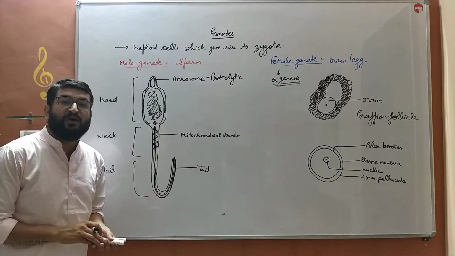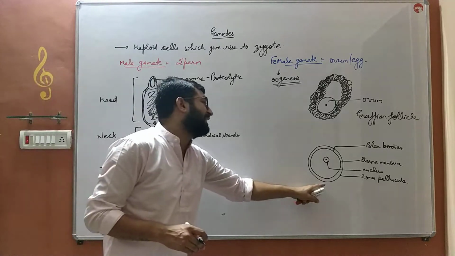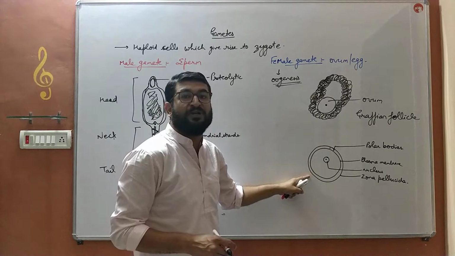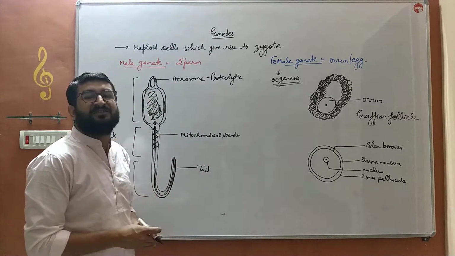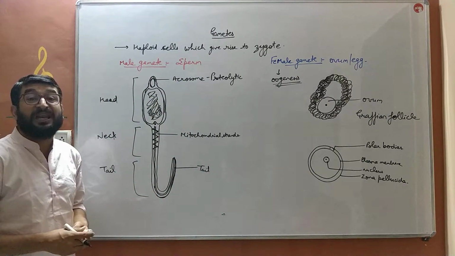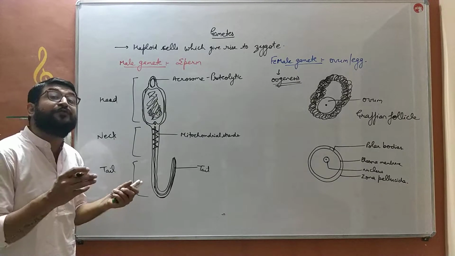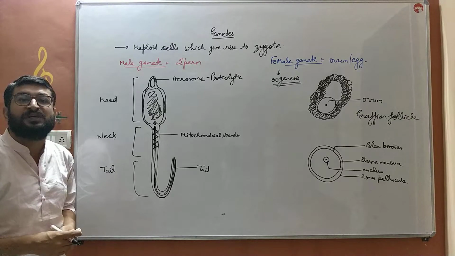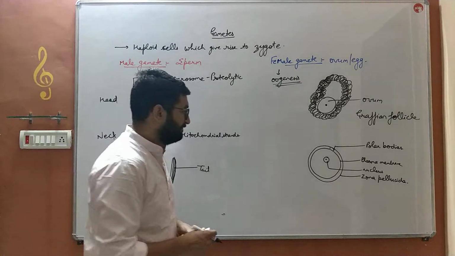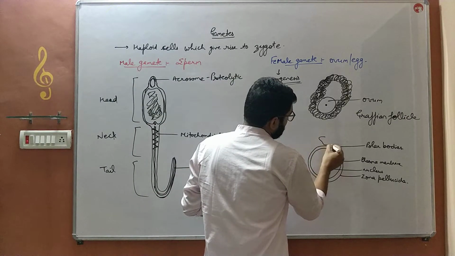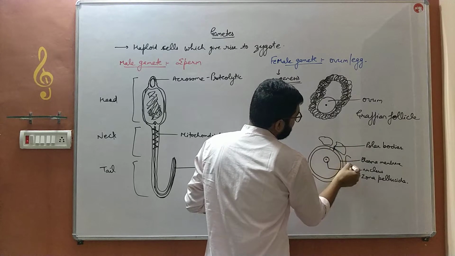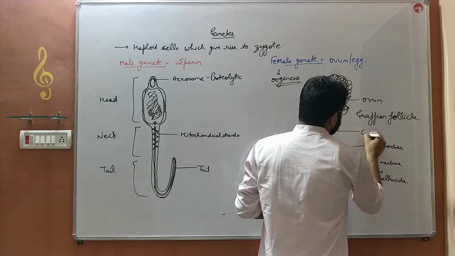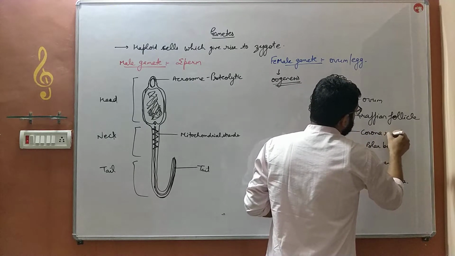How is it restricted, how is it controlled? That is controlled by the zona pellucida. As the acrosome penetrates, the zona pellucida releases a rigid substance which does not allow other sperm to fuse with the ovum. So only one sperm can fuse with one ovum. Outside this, irregular shaped radial cells are present, and a layer is formed. That layer is known as corona radiata.